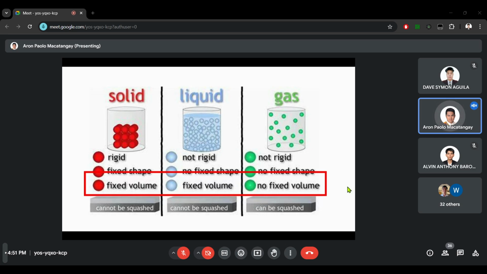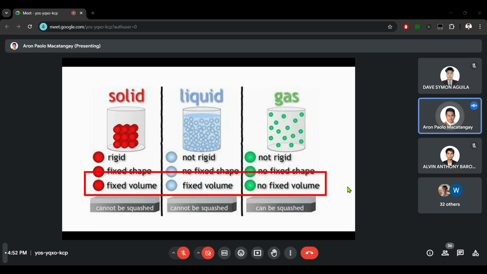Gases, on the other hand, do not have a fixed volume. Okay? So say, volume in cubic meters. If I have 1 cubic meter of gas in a 1 cubic meter box, okay?